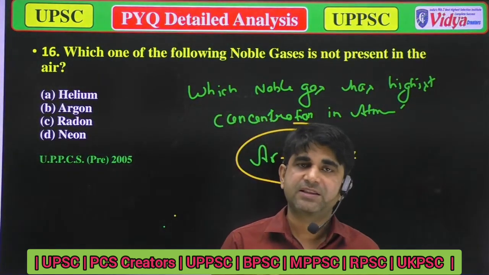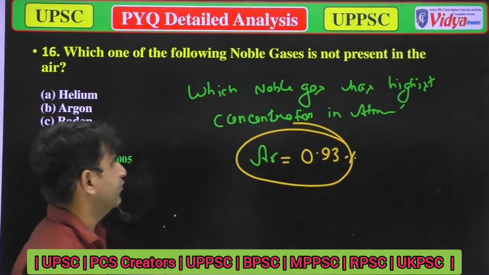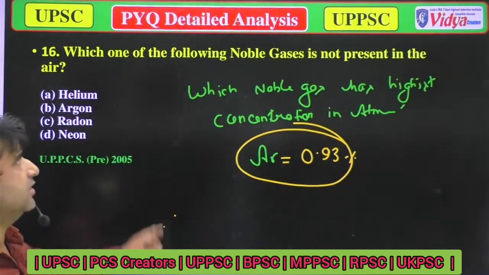So this is the noble gas which has the highest concentration in the atmosphere.